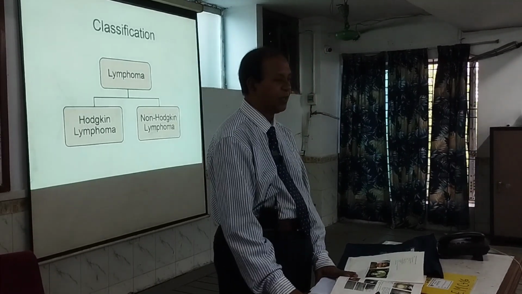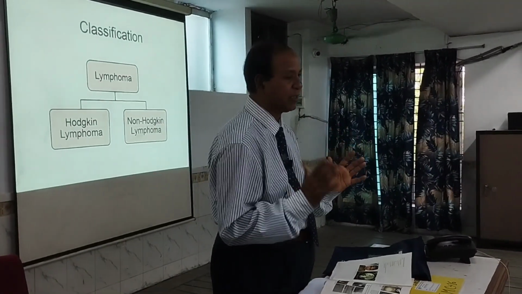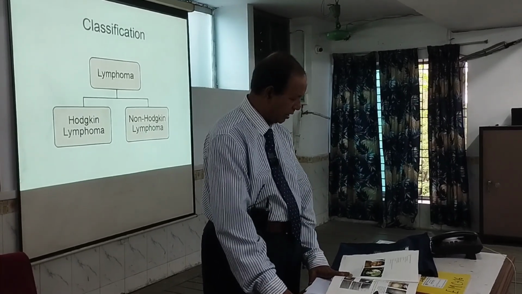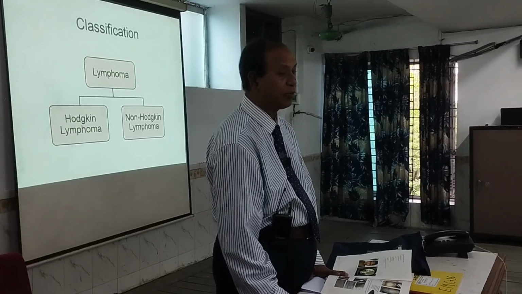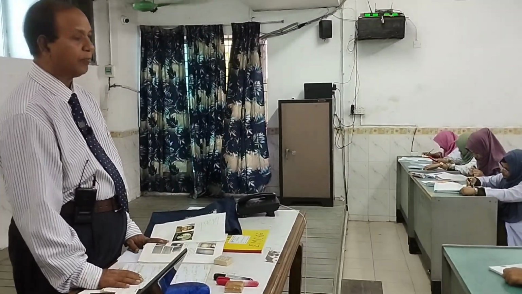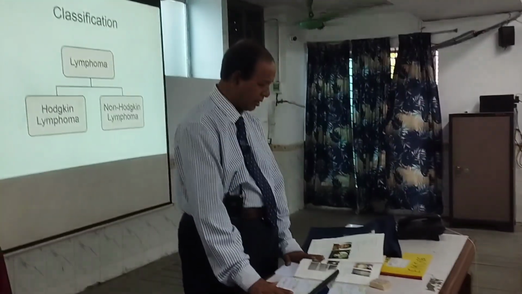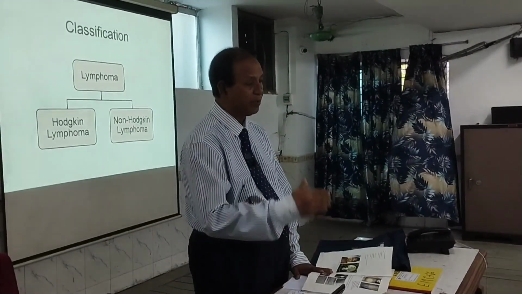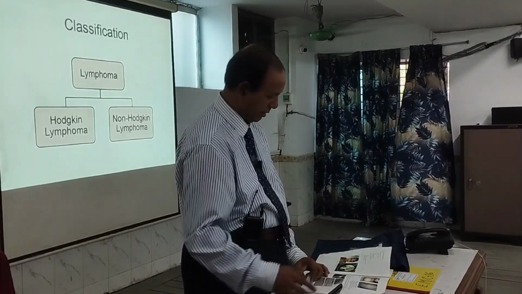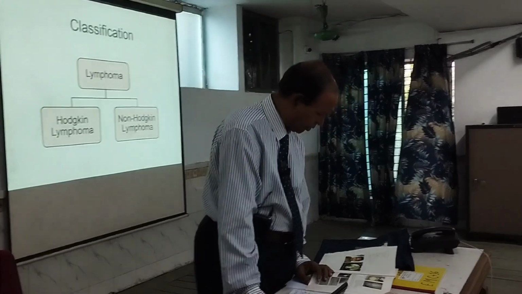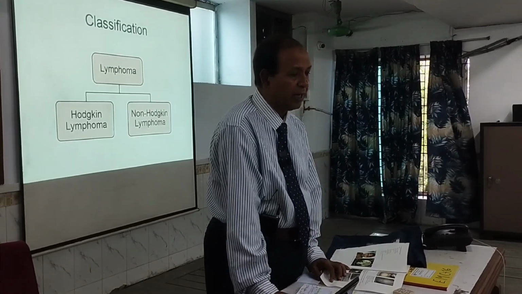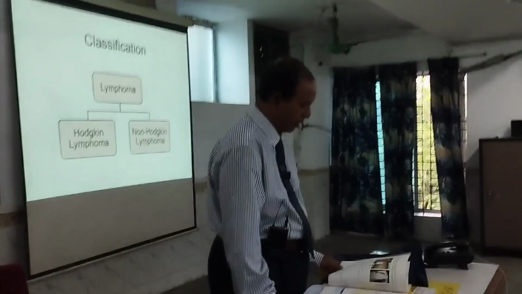Then the head and neck manifestation. What are the head and neck manifestations? There is a jaw mass, jaw swelling, proptosis, tonsil and nasopharyngeal tonsil involvement, and also lymphadenopathy. Another type is anaplastic large cell lymphoma. It is manifested as peripheral lymphadenopathy and cutaneous manifestation, and central and bone marrow involvement is most common in anaplastic large cell lymphoma. Remember this one.